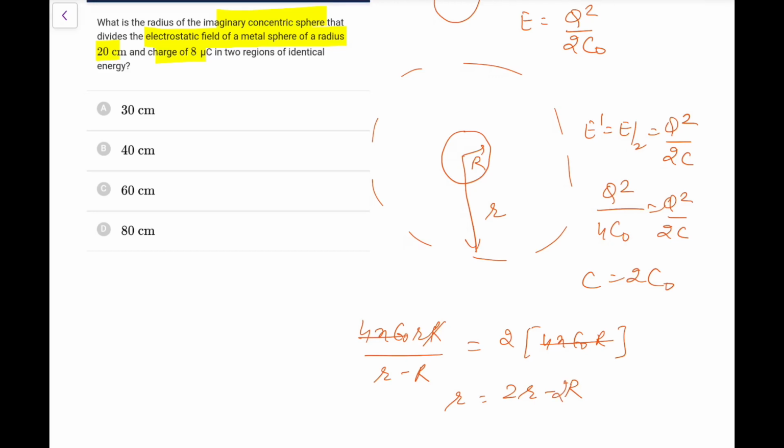So simply 2r minus 2r, sorry, do it properly. So this small r comes out as 2r. So small r is 2r, that is 40 centimeter. So this is one of the methods.